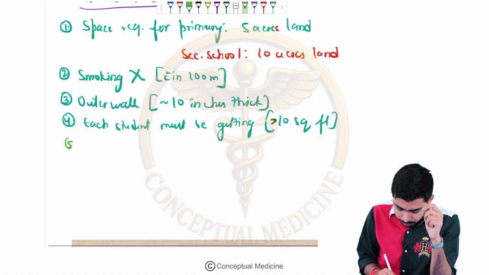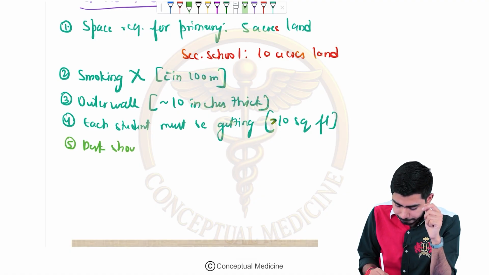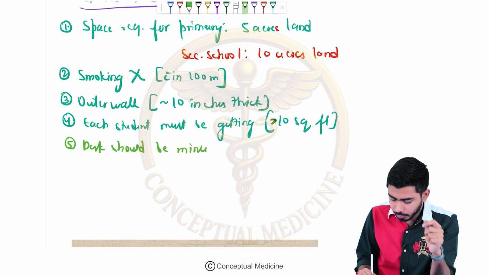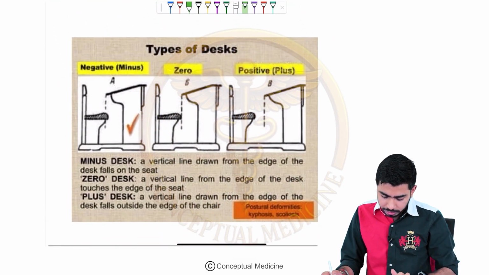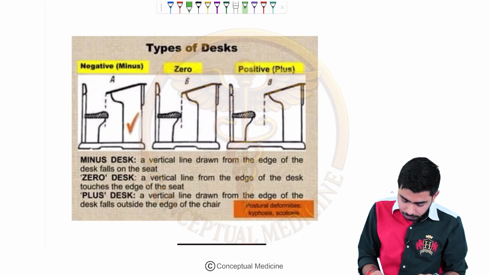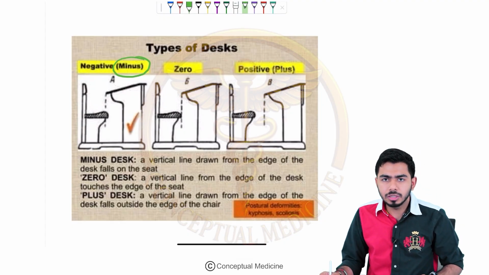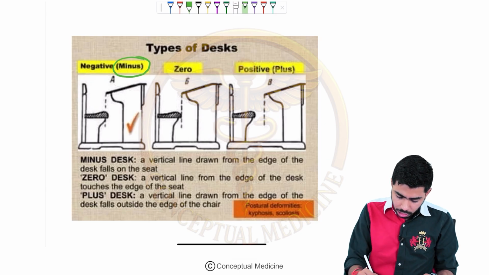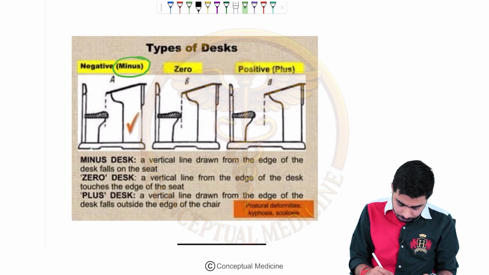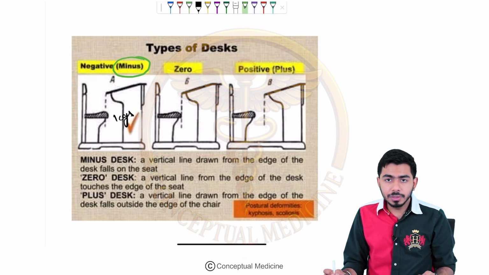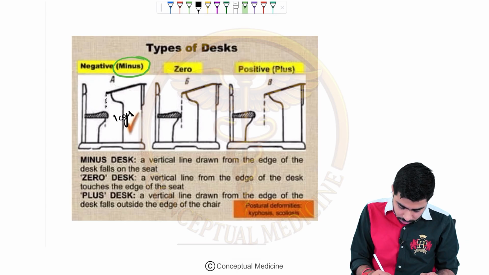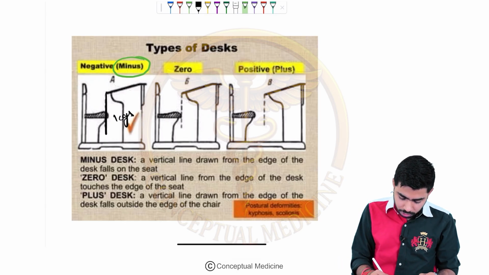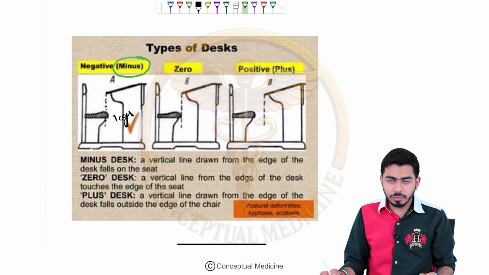Now how should the desk be? The desk should be minus type. Desks also have types in the schools, and the desk we need to put in schools is the minus desk. How do we differentiate them? You can see the legs of the child will be inside the desk, so it is covering very well. That's why the minus desk is used in schools.